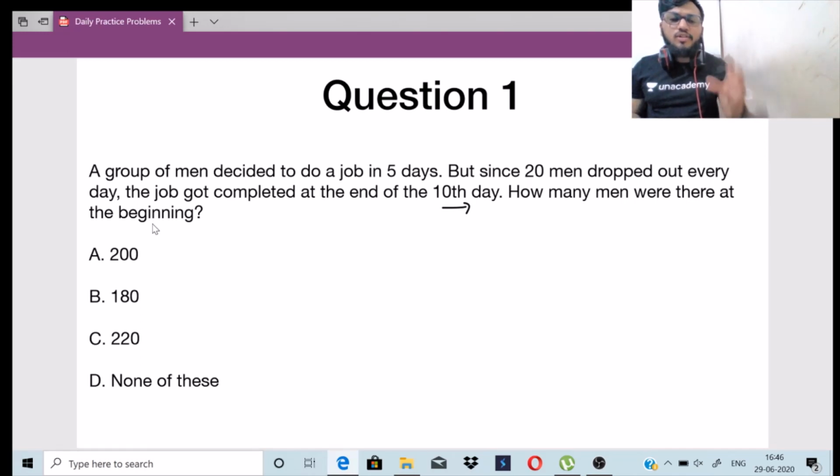They decided to do a particular job in just 5 days. But what happened? 20 men kept on dropping every day, and by the end of the 10th day the job got completed. So it ended on the 10th day instead of the 5th day. How many men were there at the beginning of this job? There are four options: 200, 180, 220, and none of these.